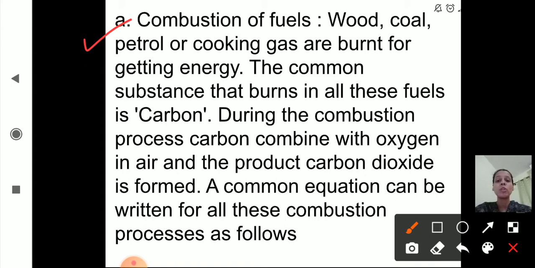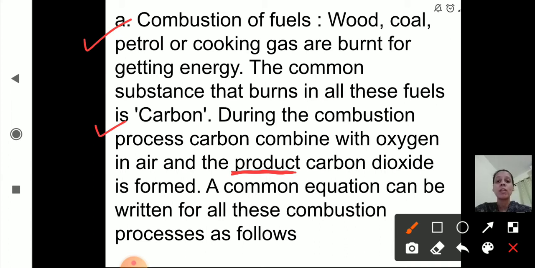During the combustion process, carbon combines with oxygen in air and the product carbon dioxide is formed. So during this burning process, carbon combines with oxygen which is present in air and forms the product, that is carbon dioxide. Product means when the reactants react, it gives us the product, which we write on the right hand side while writing the word equation and the chemical equation.